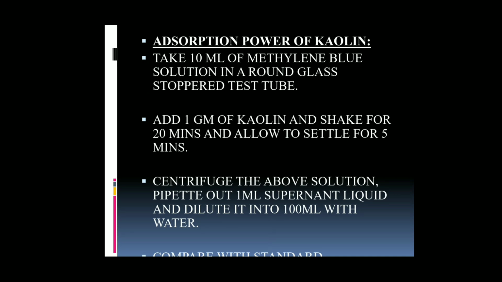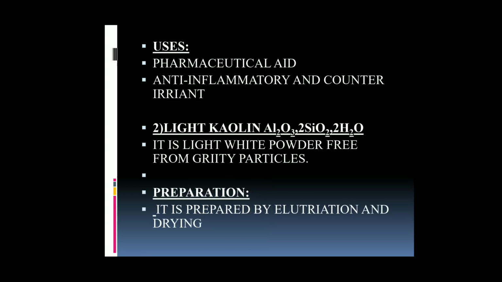After that it should be centrifuged and 1 ml of the supernatant liquid pipetted out from the test tube. This supernatant liquid should be diluted with 100 ml of water. Then this solution is compared with the standard. Kaolin is used as a pharmaceutical aid, an anti-inflammatory and a counter-irritant substance.